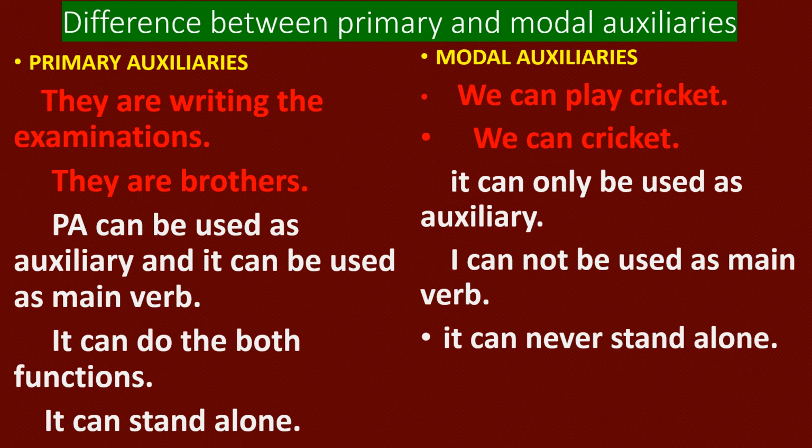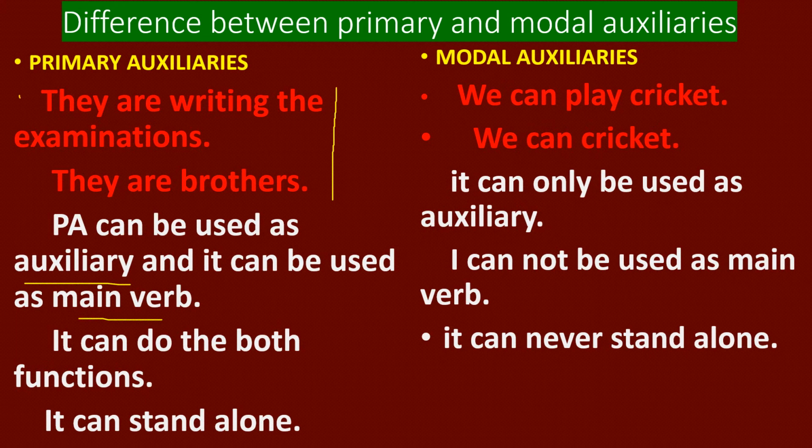Now we are going to learn the difference between primary auxiliaries and modal auxiliaries. You know, primary auxiliaries are be forms, do forms and have forms. Modal auxiliaries you identified already. Through these two examples, you will understand one thing, that primary auxiliaries can be used as auxiliary, and they can be used as main verb also.